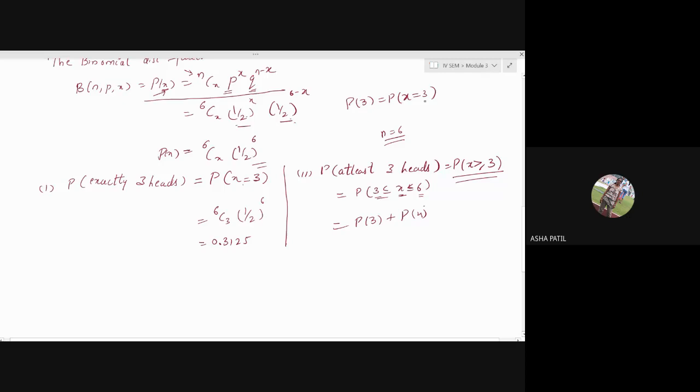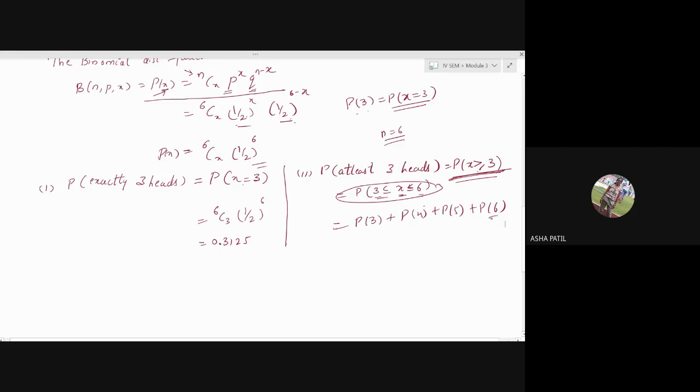If you write probability that X is greater than or equal to 3, only this much, then you should know where to stop. N is 6, so you'll stop at 6. Maximum you may get 6 heads.